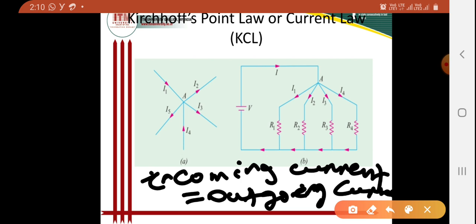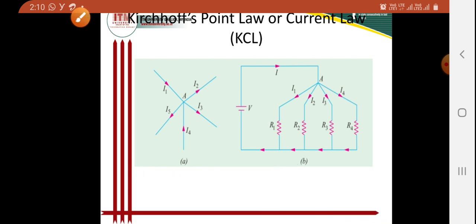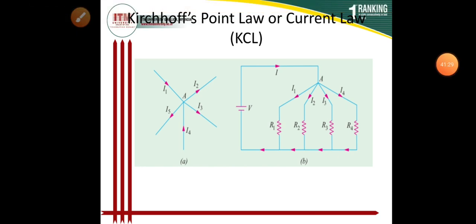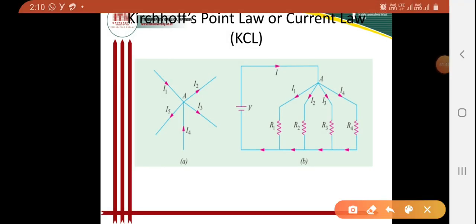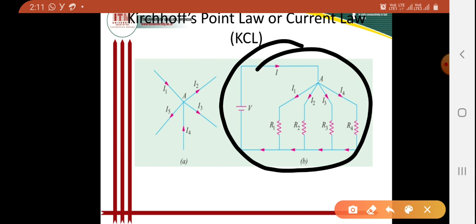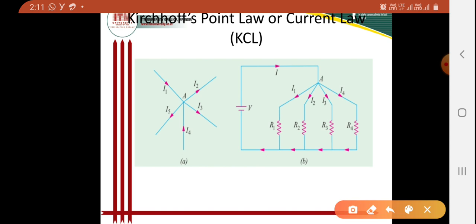Now, by considering our next figure, figure B, here also I have to consider node A. The incoming current to node A is only current I.